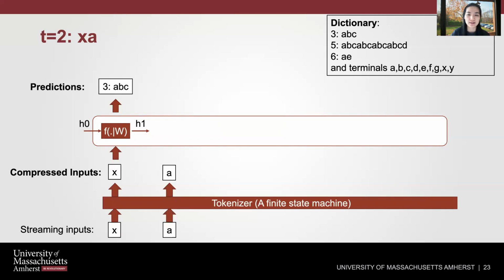At another time step, a new event is injected. The tokenizer produces A as the output because the prediction at time step 1 already covers A, so A is not fed into the RNN for prediction. Then similar things happen at time step 3 when B is available.